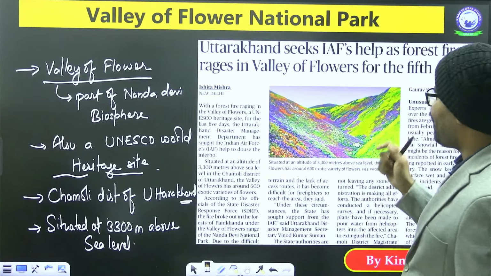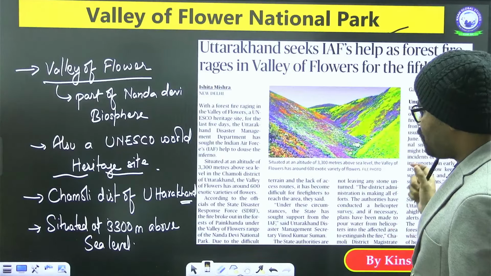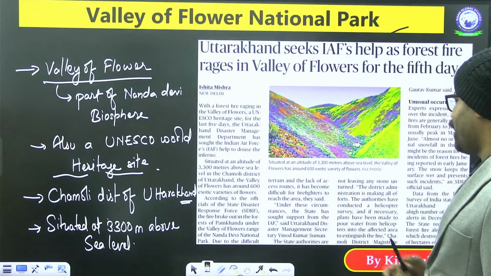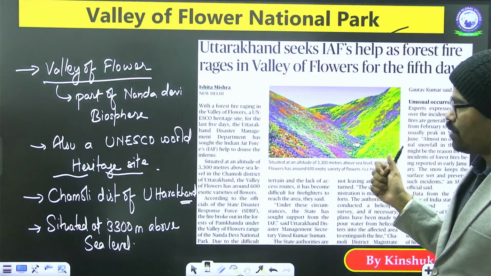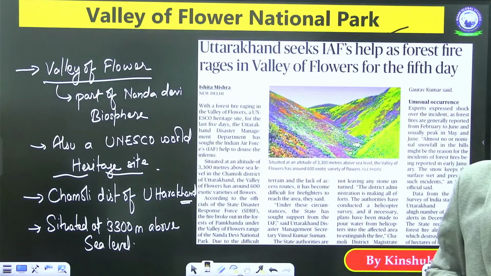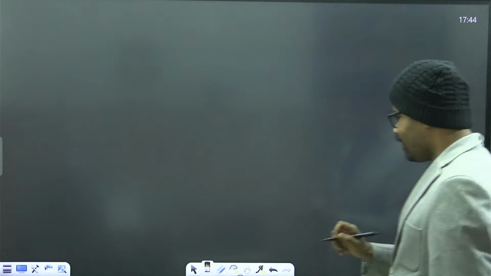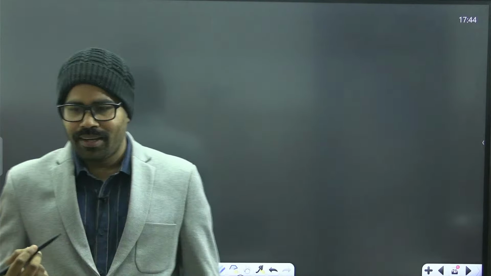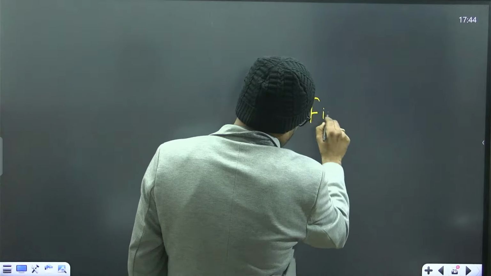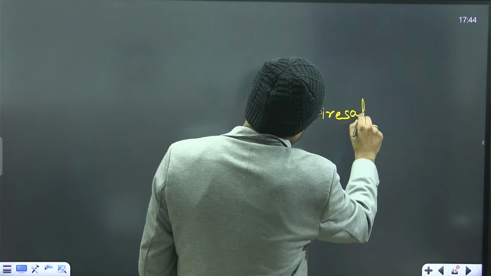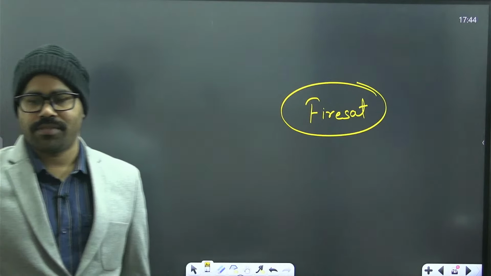So this is the Valley of Flowers National Park, and you can see that there is a fire going on in this area. That is why it is in the news. Now, there is one topic, FireSat. Are you aware about this?